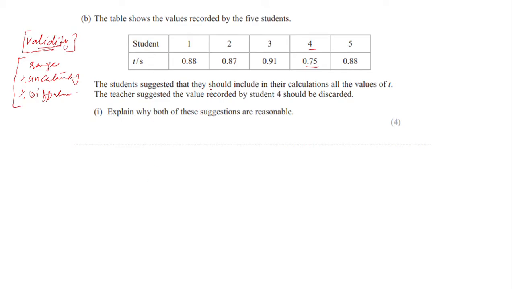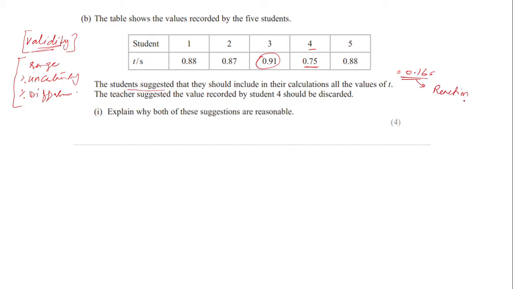So if you take a student's point of view and you find the range, the range will be 0.91 minus 0.75. So 0.91 and 0.75, the range will be 0.16, and this is the range of the data set if you include student 4, and 0.16 second is quite close to the reaction time.